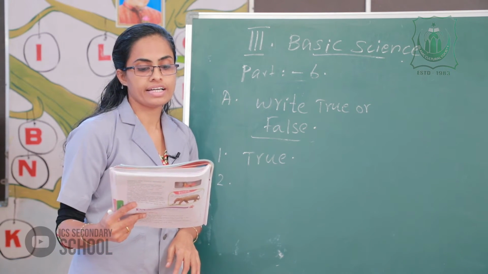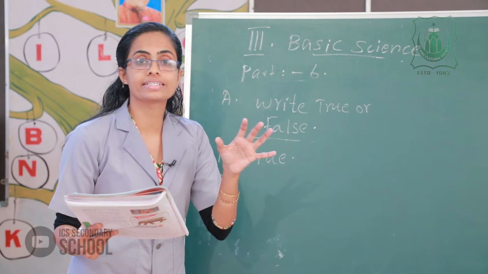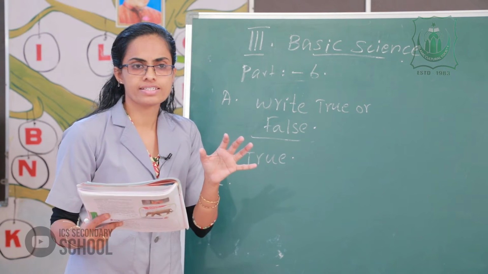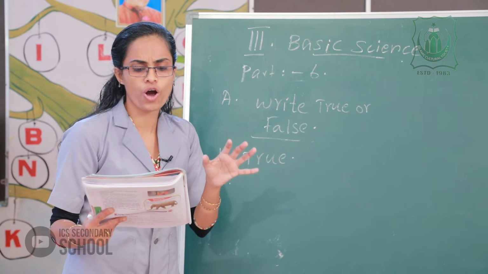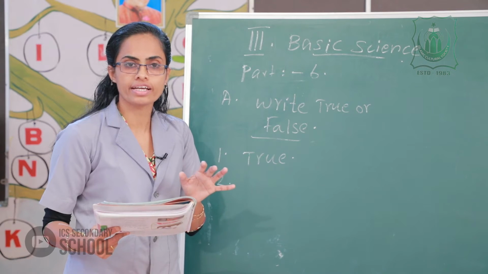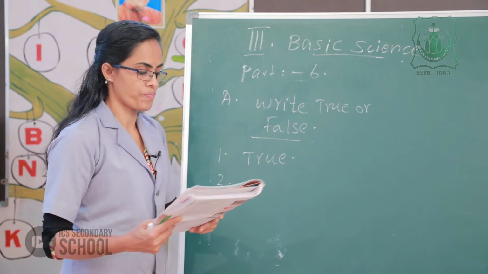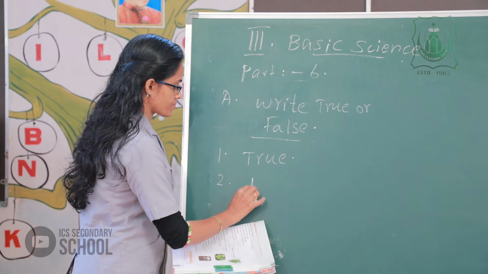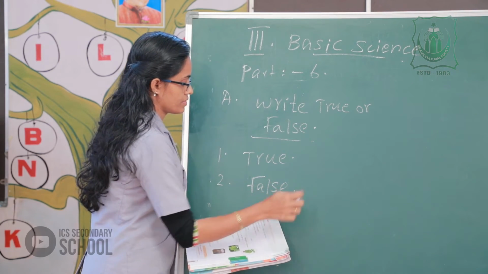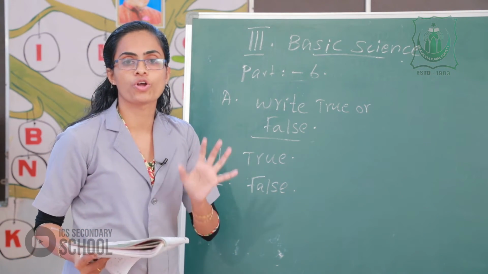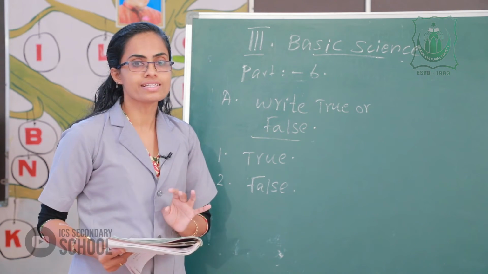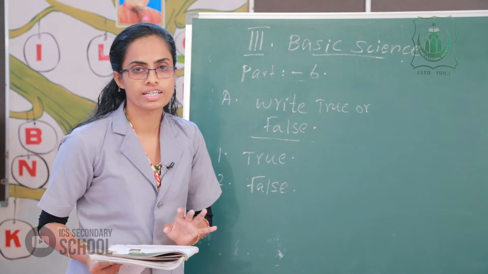Second one, a dog breathes through its gills. Is it correct or wrong? A dog, the breathing organ gills. Is it correct? No. It's false. A dog breathes through its nose. Gills, fish breathe through the gills.